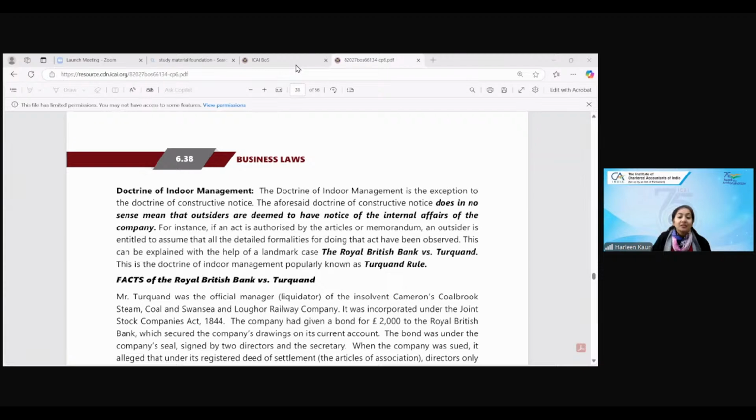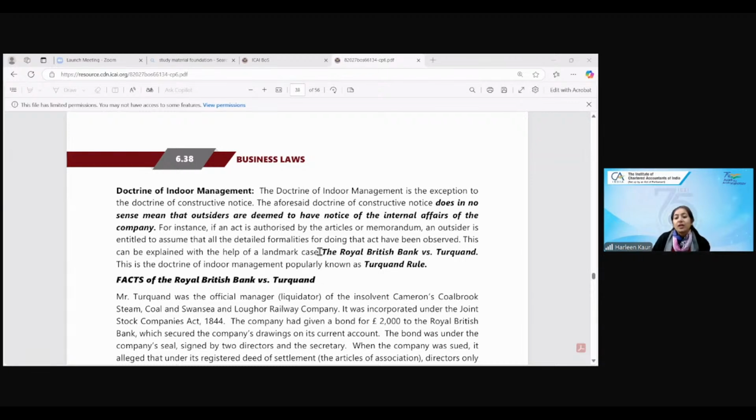Okay, everybody has answered correctly. And if it is the doctrine of indoor management, then who will be held liable? Niharika, Sapna, Almaz, Divyan, Shankit, Abdul, all of you are answering it correct. Pavan Kumar, good. In case of doctrine of indoor management, members will be held liable. Body corporate will be held liable. Company will be held liable. Very good.